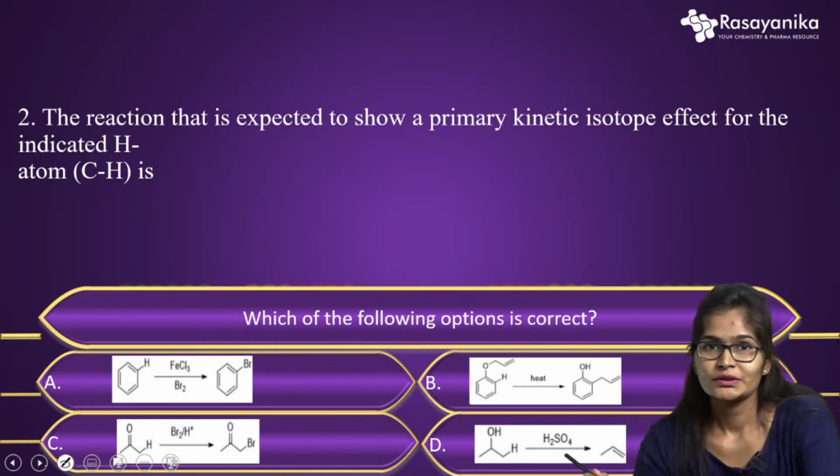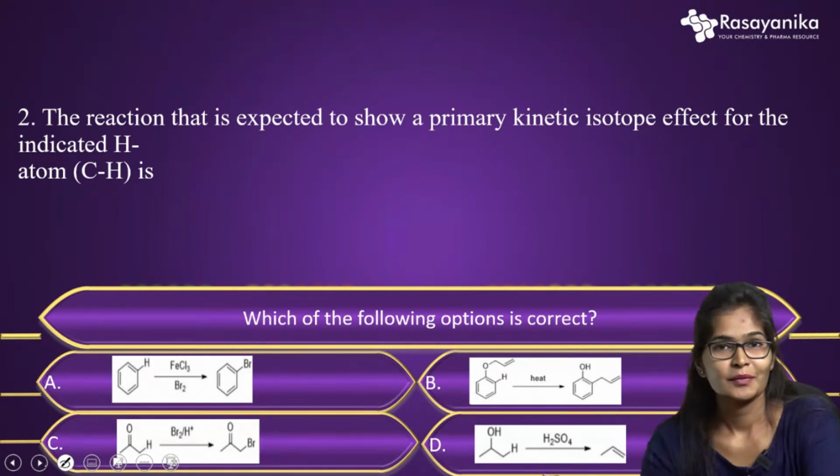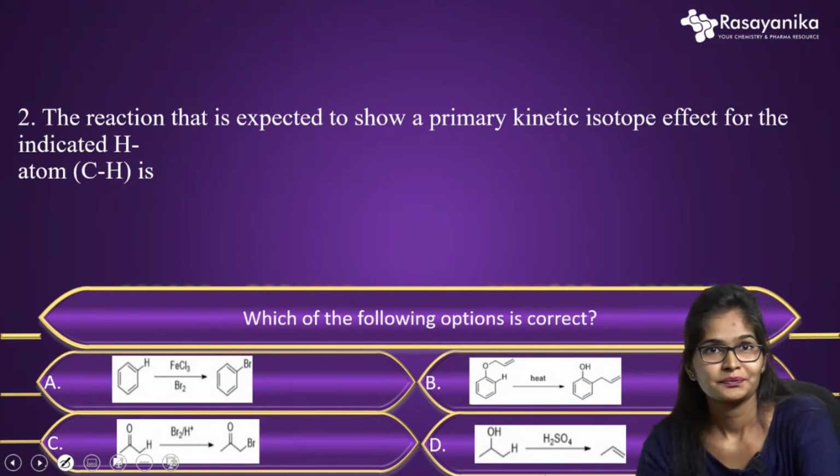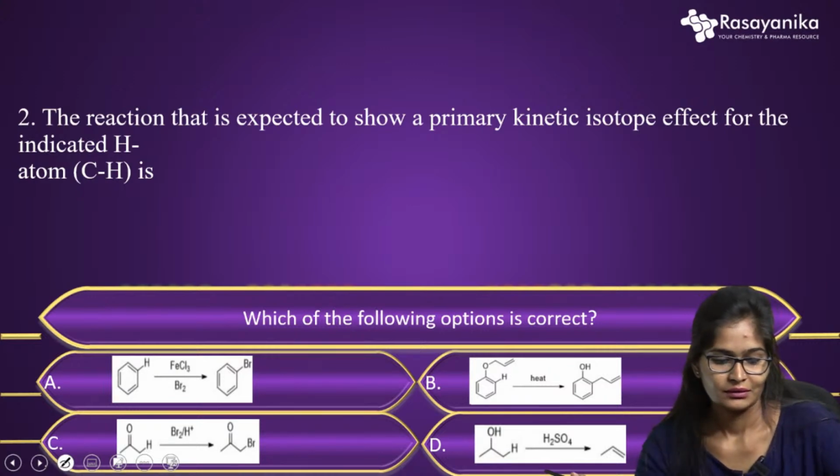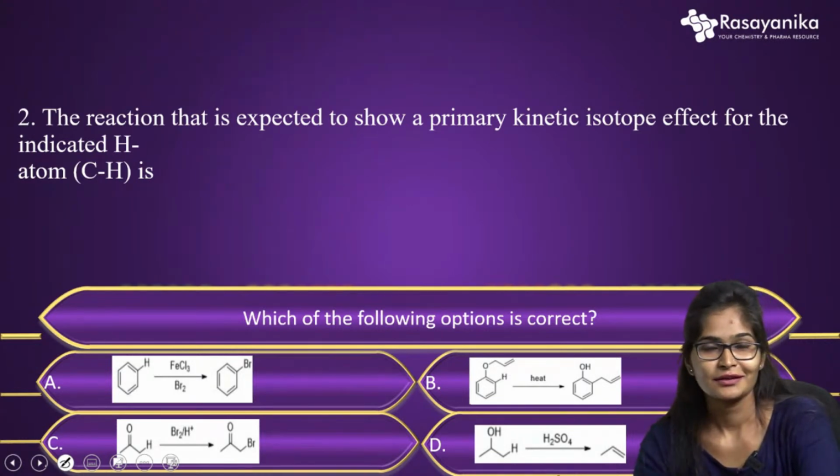If anyone knows the answer, can you give it in the comment box? I guess no one is answering. Okay, let me explain it in an easy way.